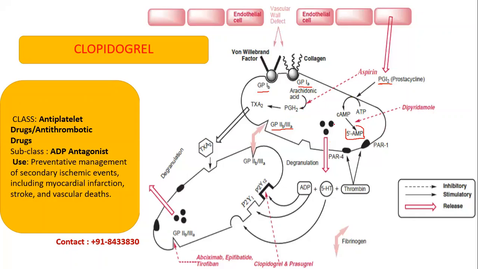Dipyridamole will inhibit conversion from cAMP to 5'-AMP. Then clopidogrel and prasugrel will inhibit ADP binding to P2Y12 receptor. Abciximab, eptifibatide and tirofiban will go and bind to glycoprotein 2B/3A receptor and prevent the interlinking.